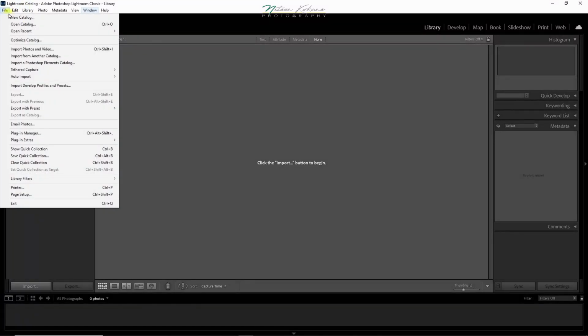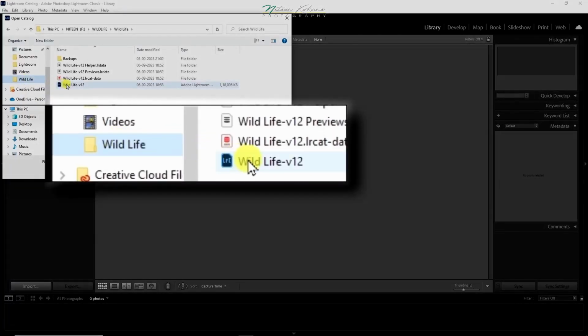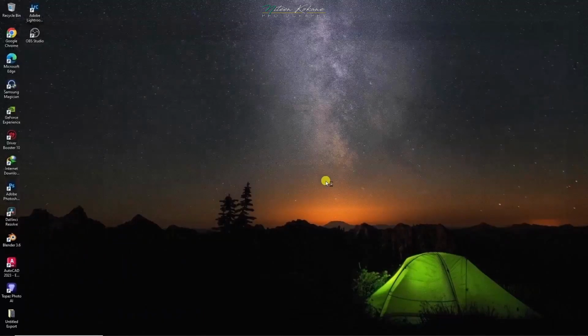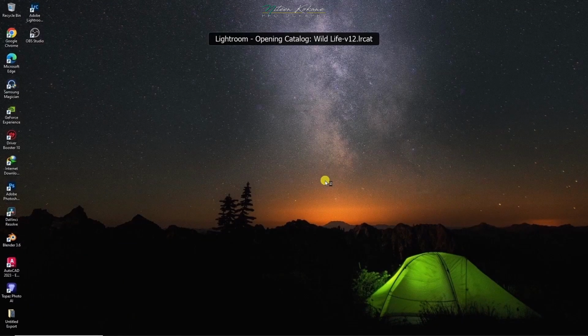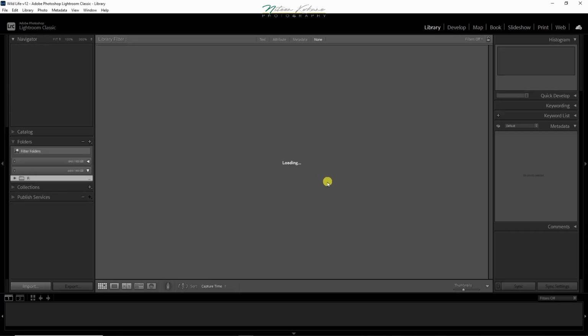Now let us open my catalog named wildlife, in which I have all of my wildlife photographs. When the catalog is open, you can see all of my photographs.